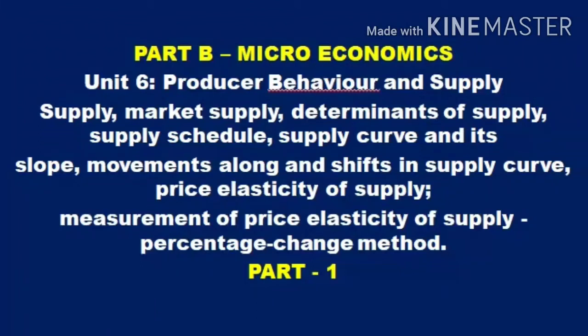Jai Hind students, today we are going to discuss microeconomics unit 6, producer behavior and supply market, that is market supply, determinants of supply, schedule, supply curve and its slope, movements along and shifts in supply curve, price elasticity of supply and measurement of price elasticity of supply, percentage change method. So it's a part 1 video. So it's about the supply matter.